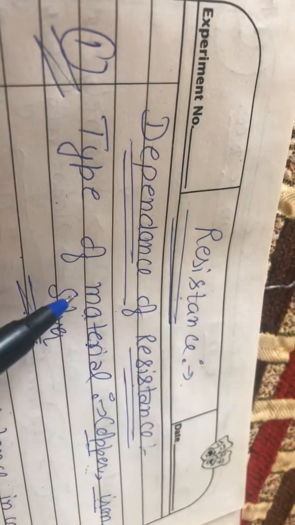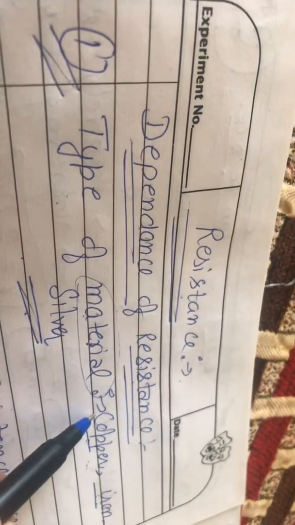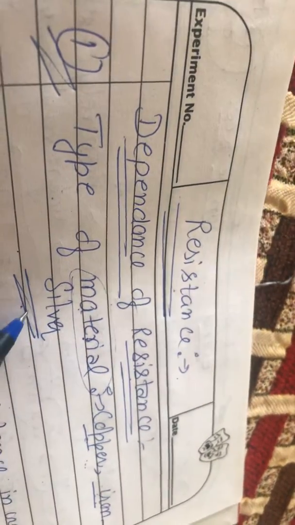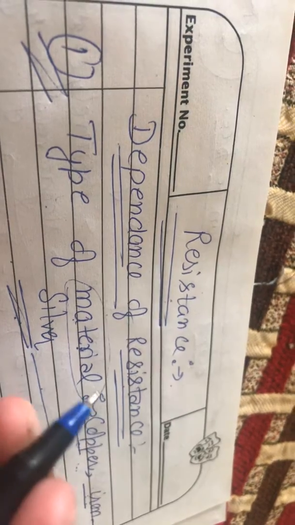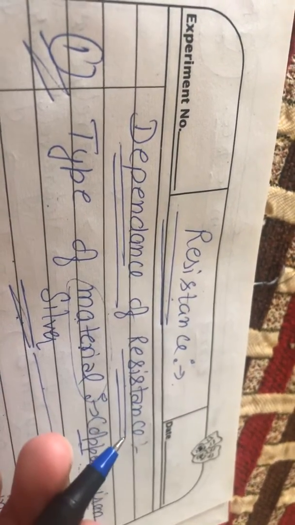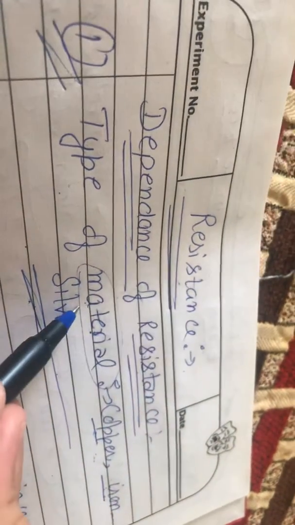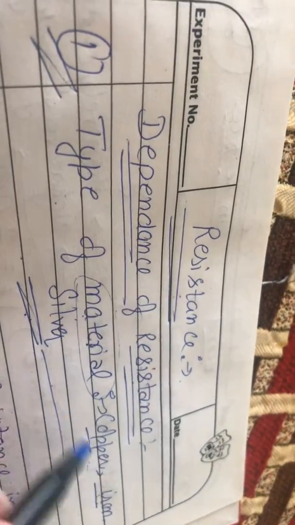resistance depend करती है कि मटीरियल किस तरह का है. ਅਸੀਂ copper ले रहे हैं, iron ले रहे हैं, silver ले रहे हैं, gold ले रहे हैं. All the resistance will depend on all these factors, that is, the atomic structure of the material and all these things will affect the resistance. So resistance depends upon the type of material.